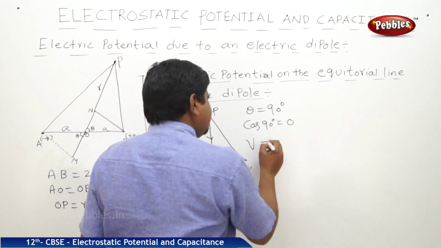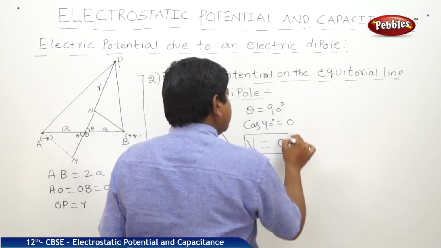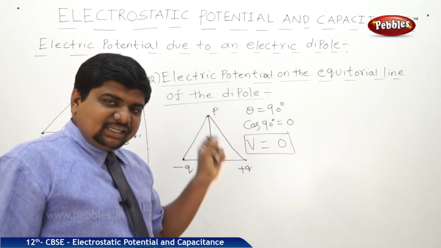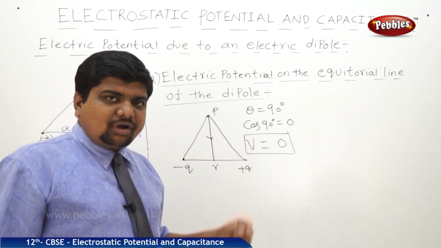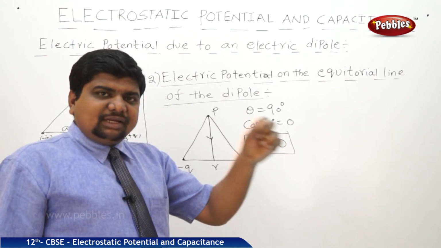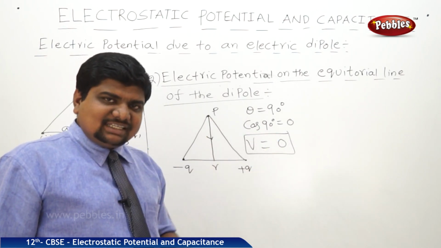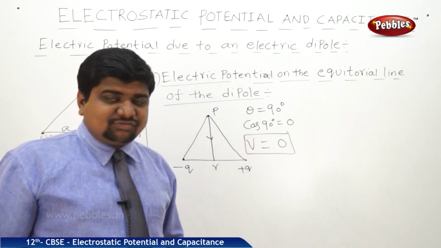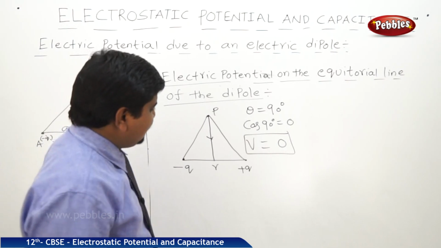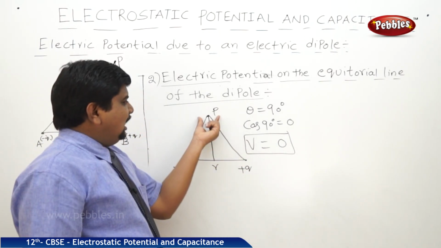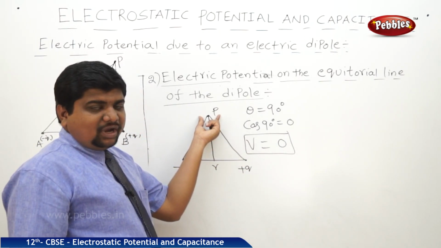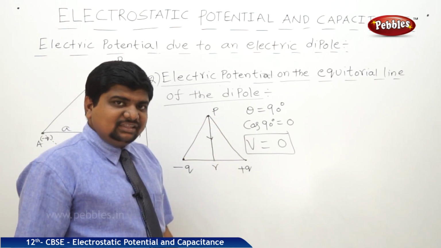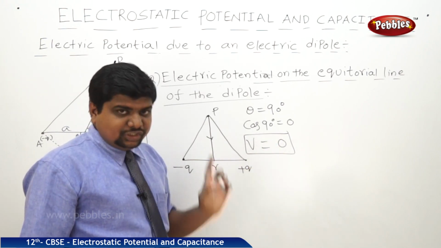So, the electric potential due to a dipole on the axial line nearest to the positive charge is 1 by 4 pi epsilon naught into p by r square. The electric potential due to a dipole on the axial line nearest to the negative charge is 1 by 4 pi epsilon naught into minus p by r square, opposite in polarity. But the electric potential due to a dipole at an equatorial line, or the point which lies in the equatorial plane or which makes an angle of 90 degrees with the line joining the two charges, is 0.